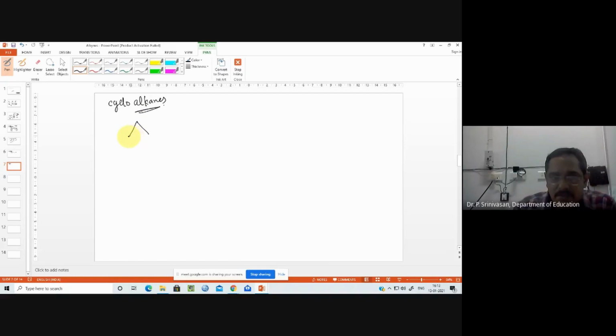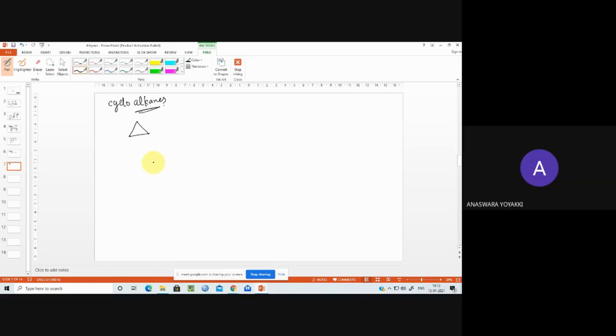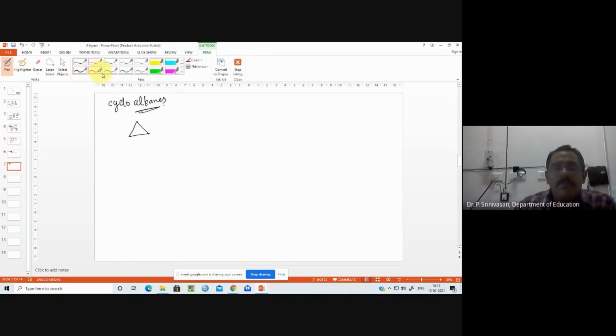Cyclopropane is the first member. Why is cyclopropane the first member? Sir, to form a cyclic ring, there should be at least 3 carbon, right? Very good. To form a cyclic ring, there should be at least 3 carbon atoms. So, with one carbon atom, we cannot form a ring.